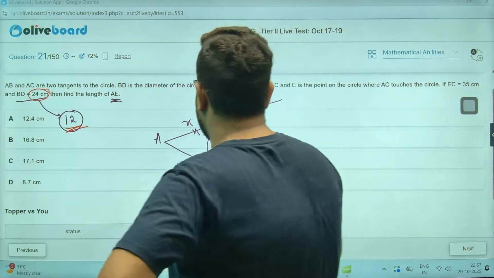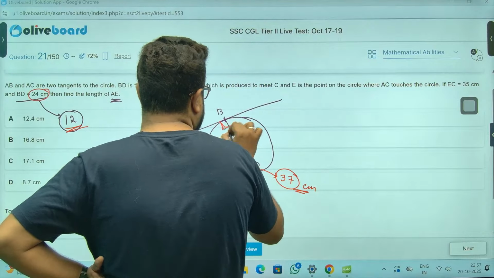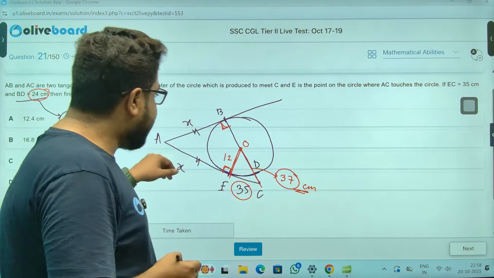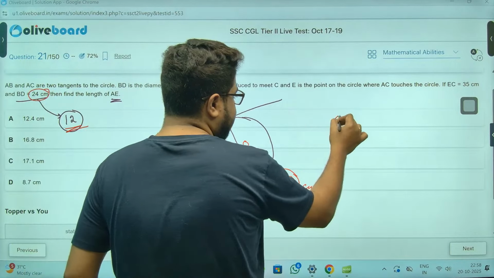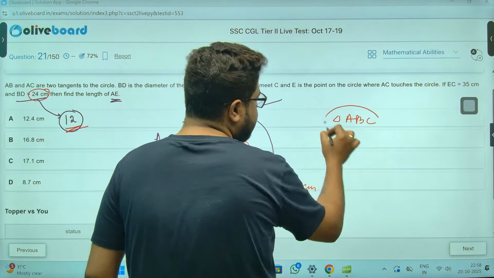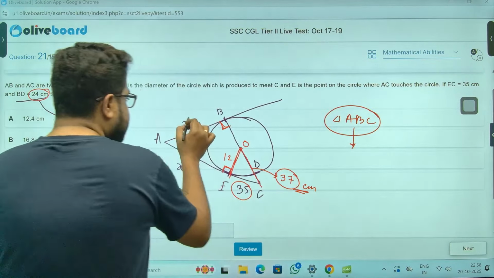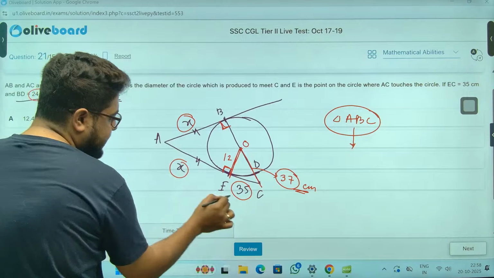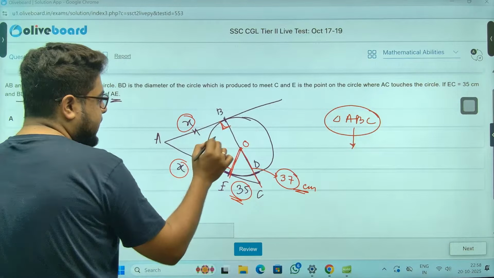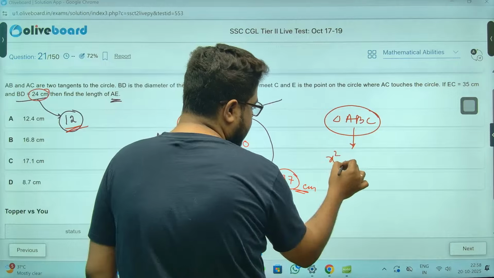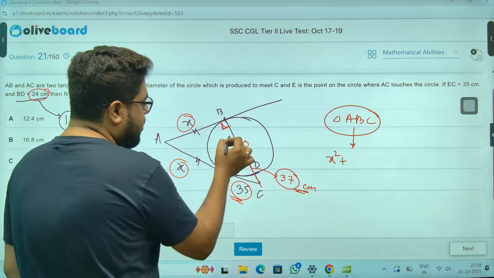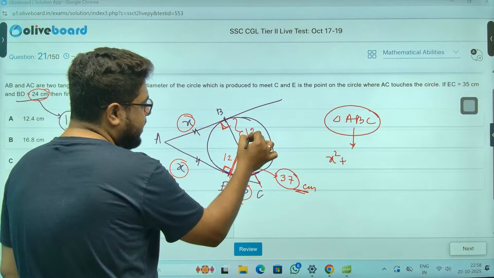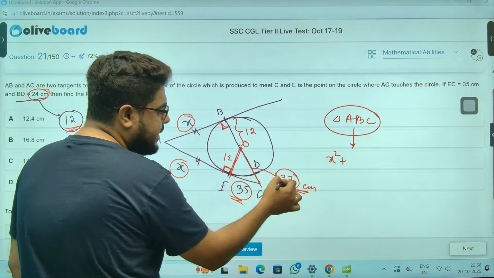Yes. Chalo, ho jayega. So this is also 90 degrees by the same logic, because tangent and normal. Take this triangle, sir. Triangle ABC, the biggest triangle that you guys can see. So this is X. This is X plus 35. And you see, I can say X square, the base, plus this. Sir, BO is 12, because radius plus this much is 37.